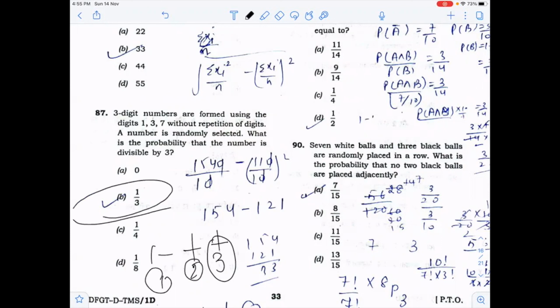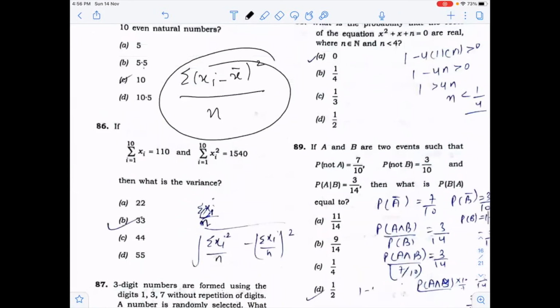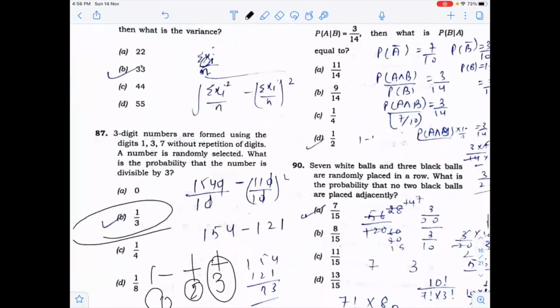Probability is favorable outcomes upon total number of outcomes. Here the favorable outcomes are the numbers divisible by 3. Those are 3-digit numbers, so we will fix 3 here. But the total is how many 3-digit numbers will be formed. That will be the total number of outcomes here. So the answer will be 1 by 3.